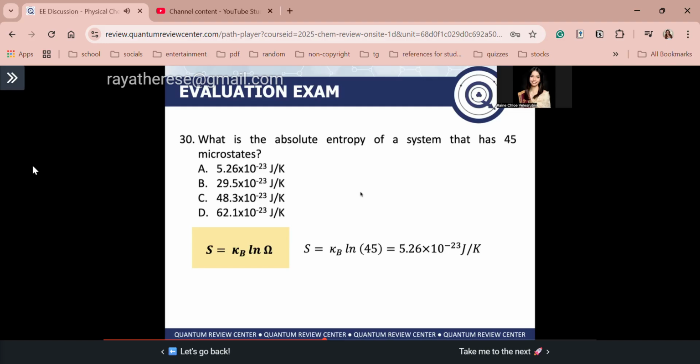Again, to get KB on the calculator, Boltzmann constant, this is just shift, conv, or cons 25. Okay? KB is just equal to K there. Okay? So the answer is letter A, 5.26 times 10 to the power of negative 3 J over Kelvin.